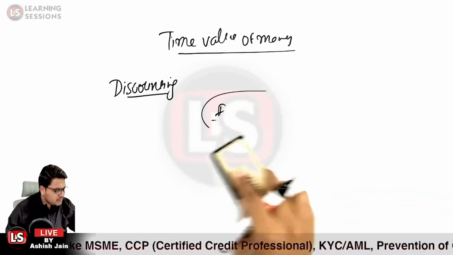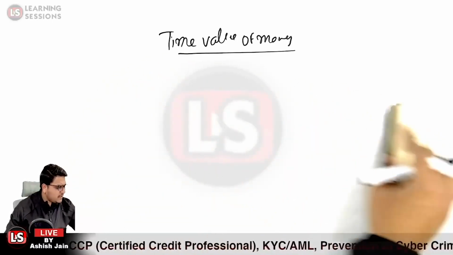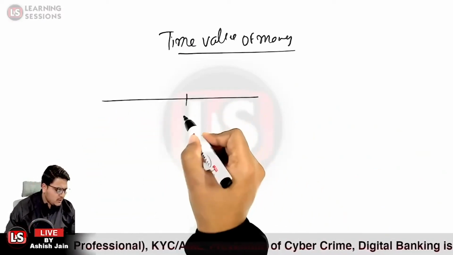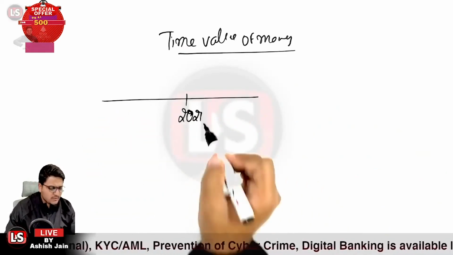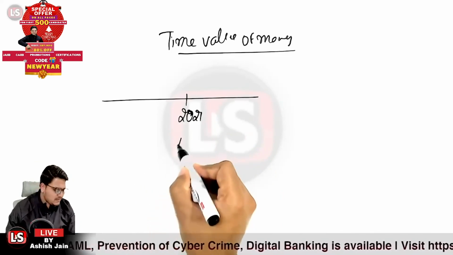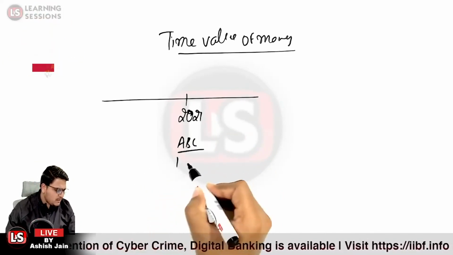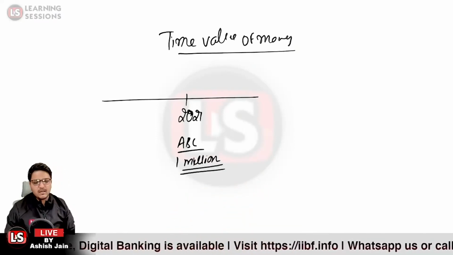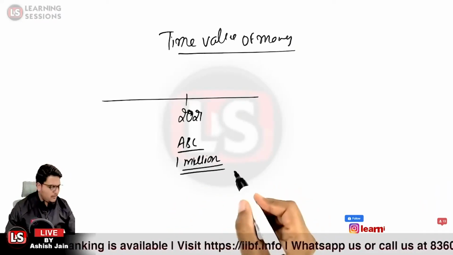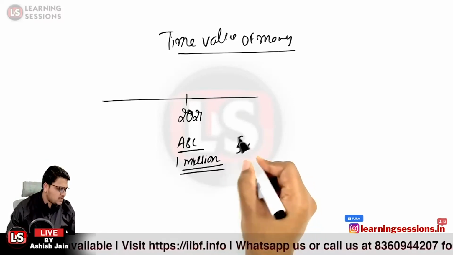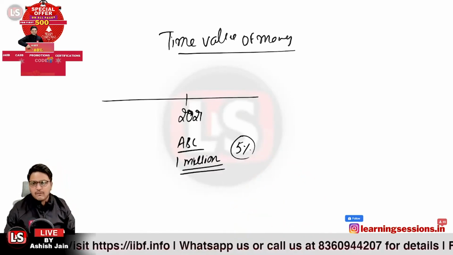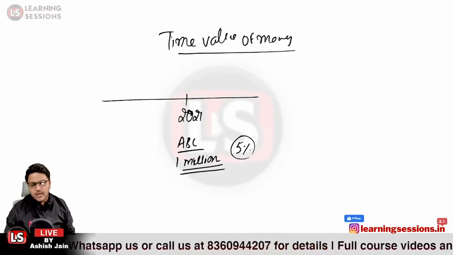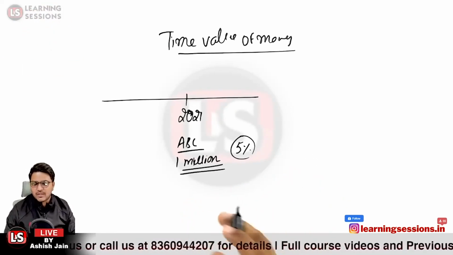And further, let me explain it with an example. Let us take the case that in year 2021, there is a town named ABC where the present population is 1 million, and the growth rate of the population is 5%. The population is growing at a rate of 5%, and we need to calculate the population 5 years ahead.